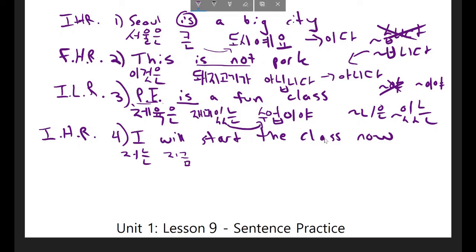So the class is the object of the sentence, which the word for class, as we saw up here, is 수업. 수업. Again, that's the object, so I'm going to include the object particle as well. Now I want to indicate that I start this object. The verb for to start is 시작.